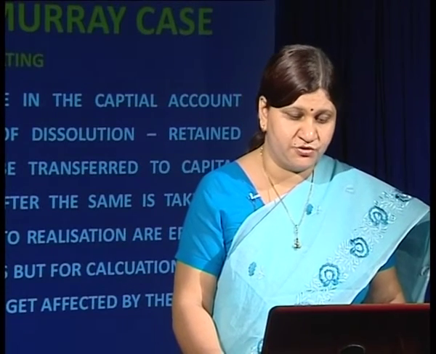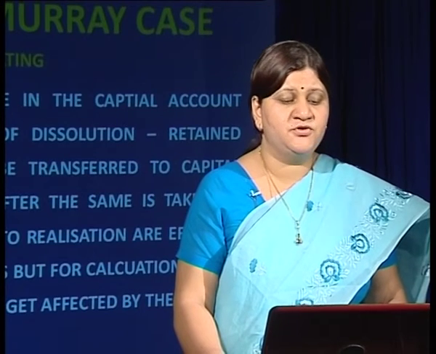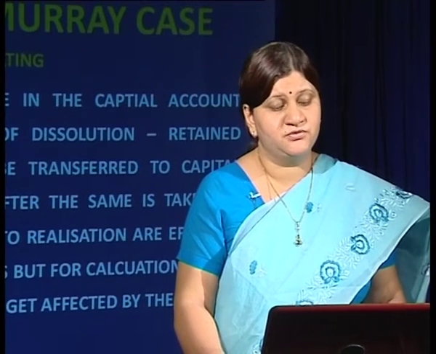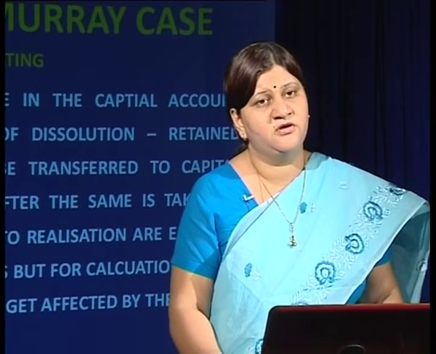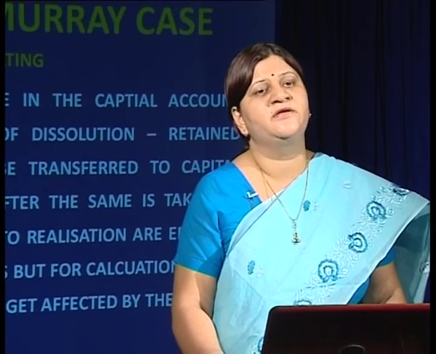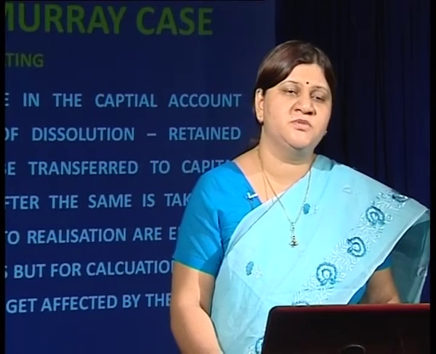Although we have to make certain adjustments in relation to the distribution of retained profits and losses, all those entries pertaining to the dissolution need not be taken into consideration when we take the figures of capital in which the deficiency of the insolvent partner has to be shared between the solvent partners.